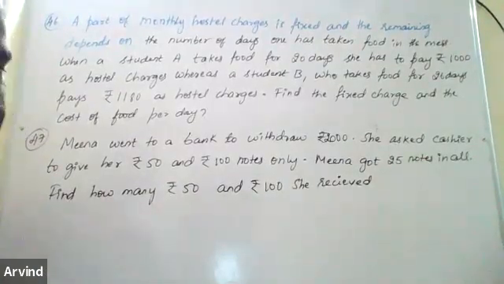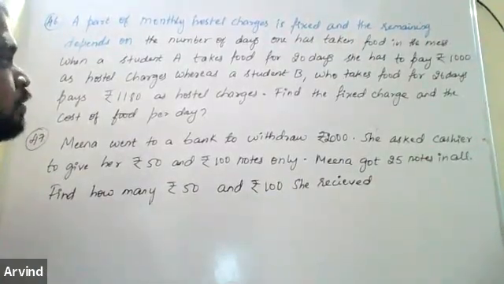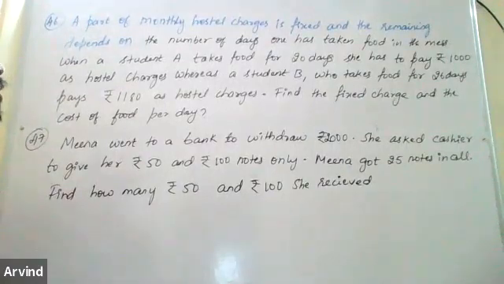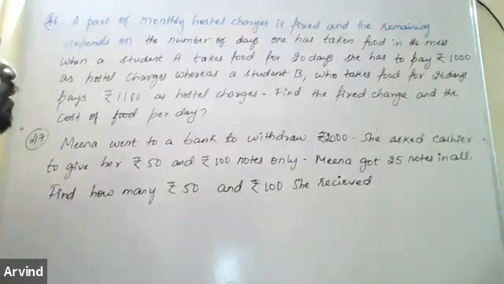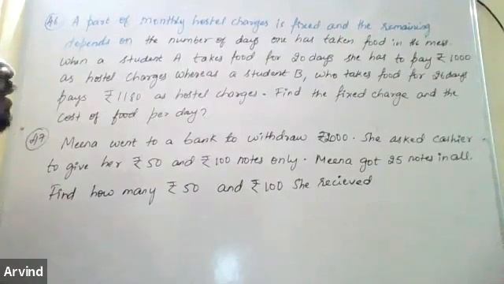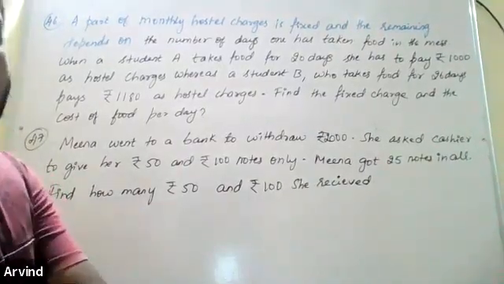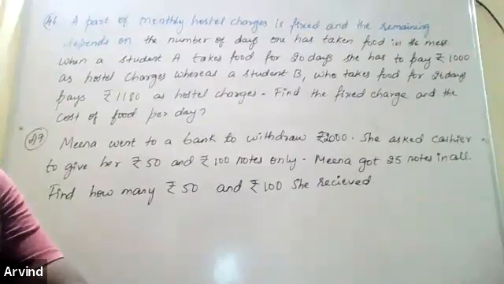20 into 30, 600, 630. 26 days. Okay, fine. 26 into 30. Yeah, Adarsh. Good. It's correct. Good, Adarsh. You can do the next one.